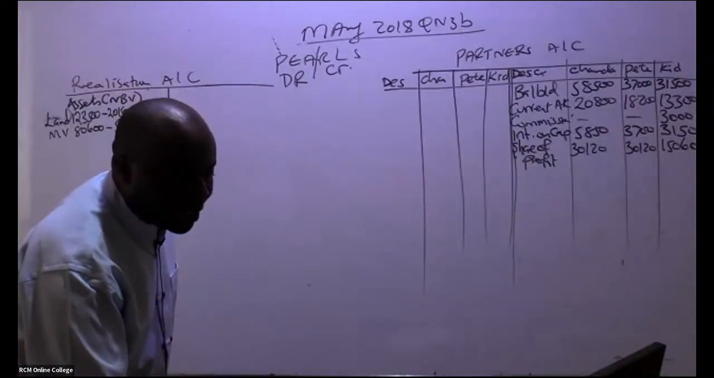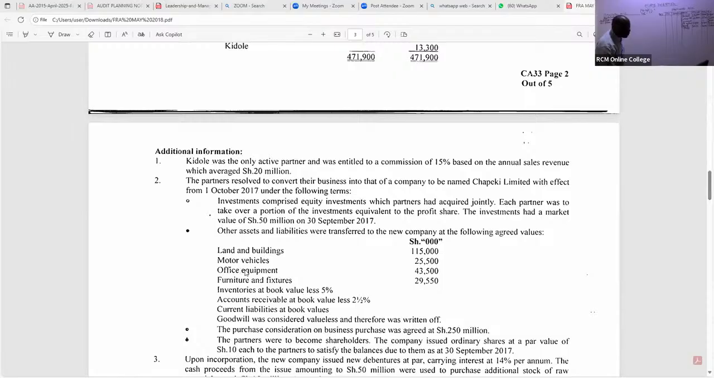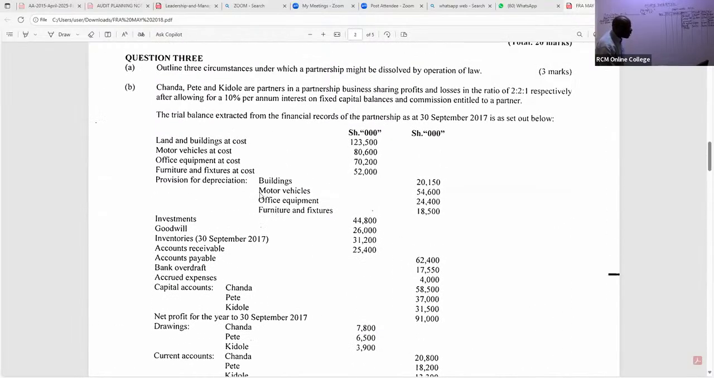We pick on the next item that was realized to the new company. So to the new company, you can see we have office equipment. This was transferred to the new company. So for office equipment, now go back to the net book value. I'll just write equipment. For equipment, I can see 7,200 was the cost. I subtract the provision for equipment, which is 24,400.